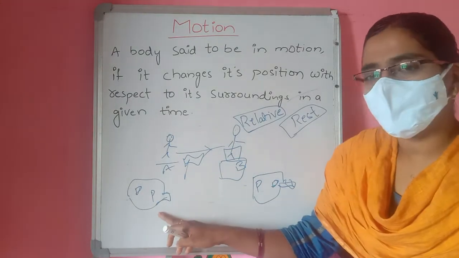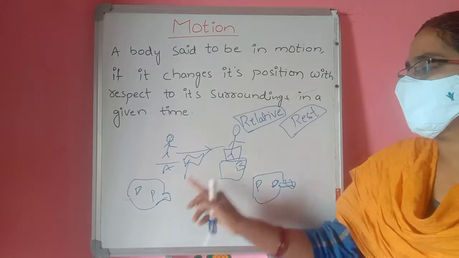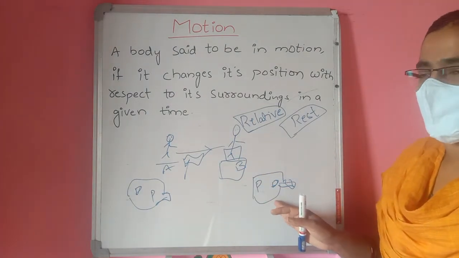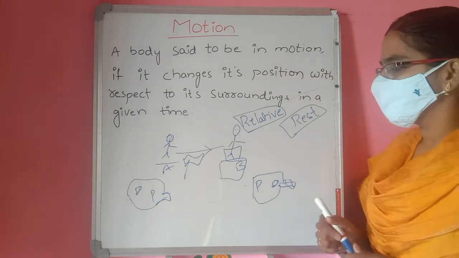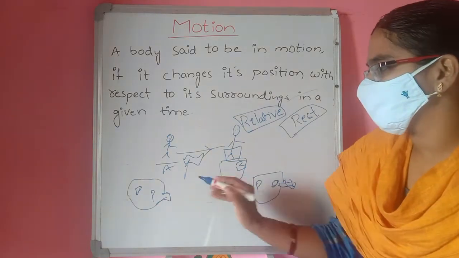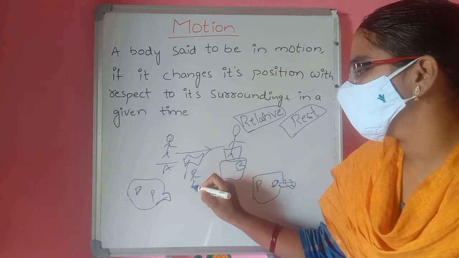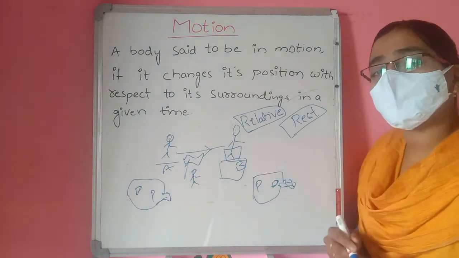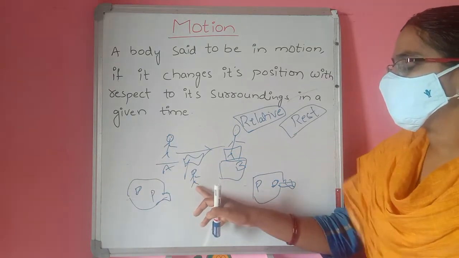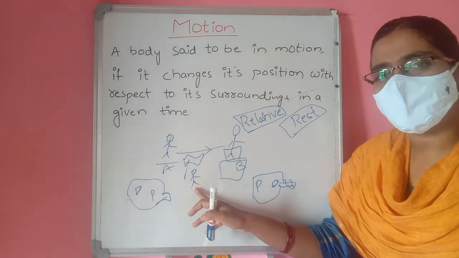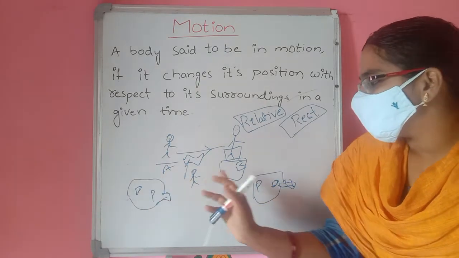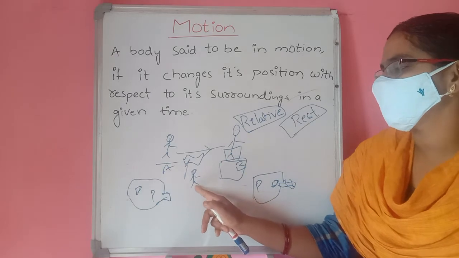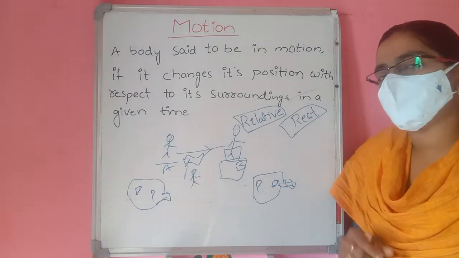It moved away from this tree, went next to the building, and then crossed the building also. So whoever is standing under the tree says that this car is in motion. Why? Because the car's position with respect to his position is changing.